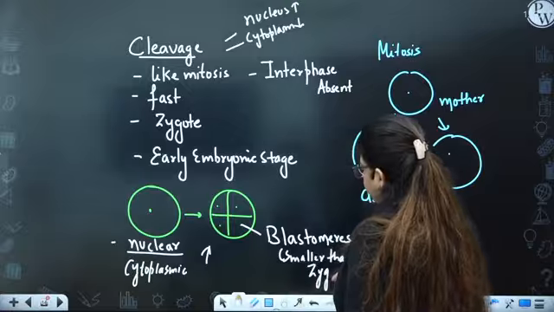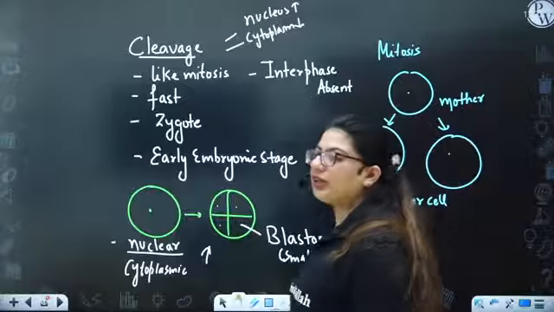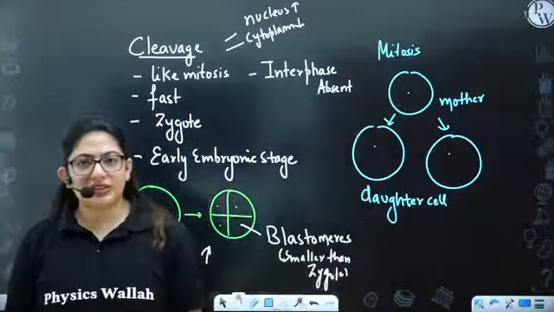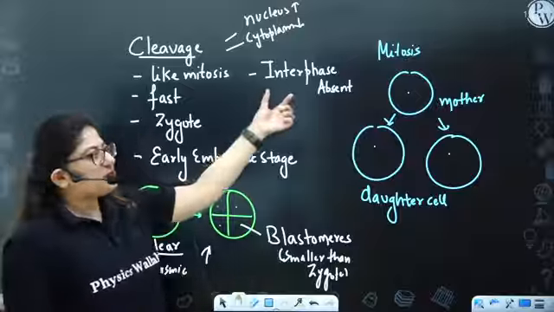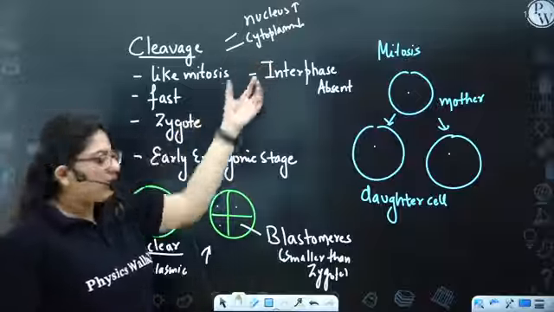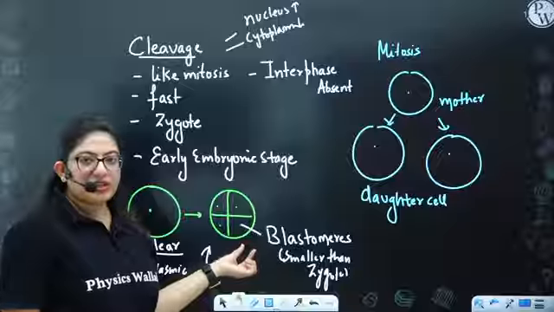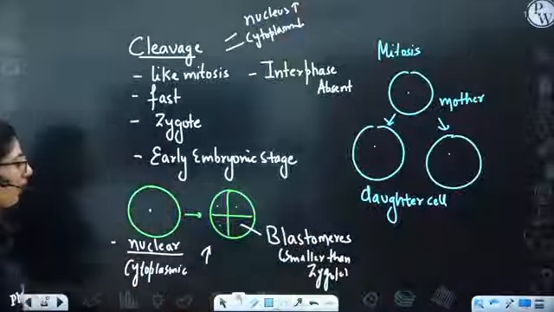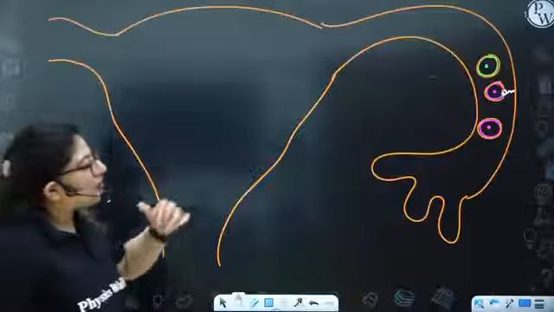So this is the difference between cleavage and mitosis. They are like mitosis only, the number of cells is increasing, but interphase is absent. As a result, cytoplasm is not formed, the cell size is smaller, and the daughter cells are known as blastomeres. All right, so now let's see what is happening here.